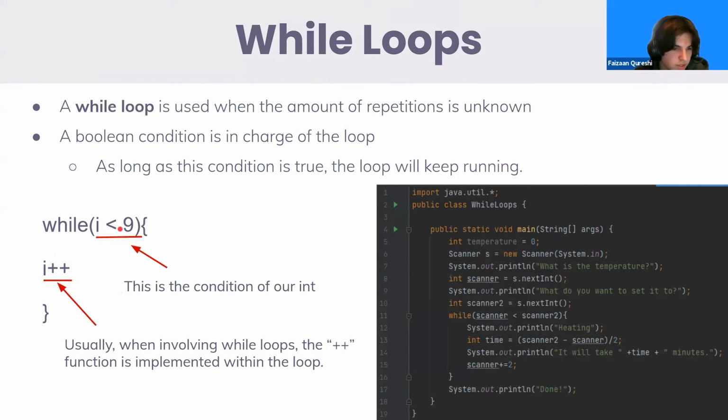The only difference is that you're dealing with an unknown amount of values. So you're going to get an amount of repetitions that you don't know in advance. So while loops deal with when you don't know the amount of repetitions, unlike in for loops, where you actually set it to do a certain number of repetitions. Does that make sense to everyone?